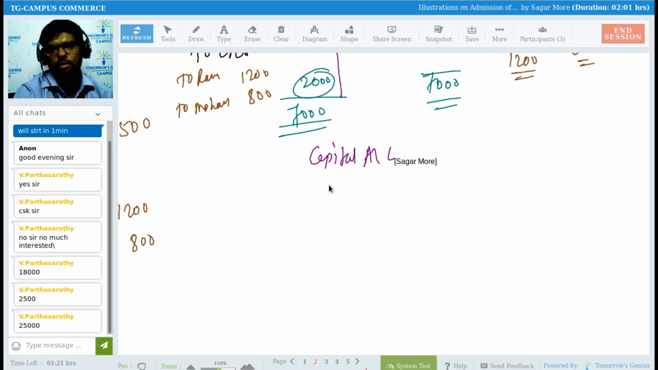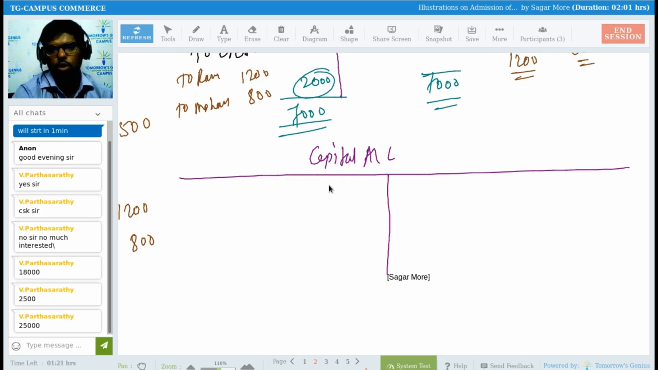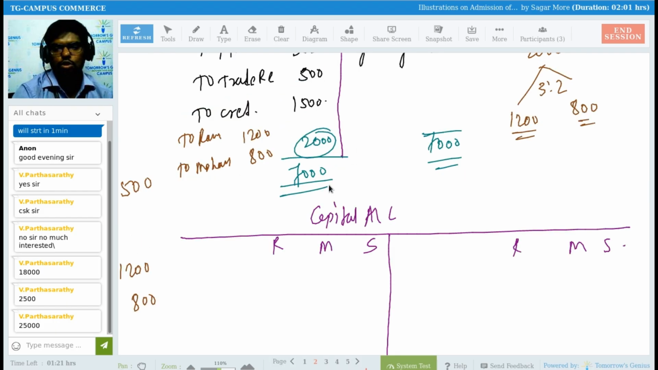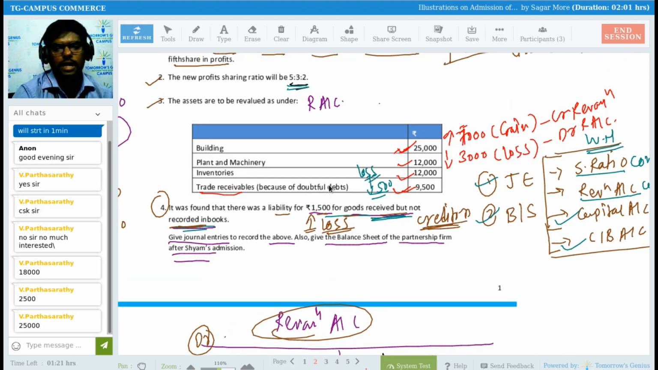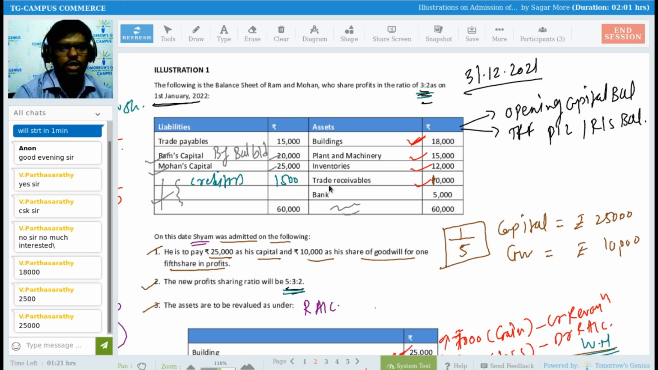Capital account. And now when you are preparing the capital account, please remember you have to prepare a column for all the partners, including the new partner: Ram, Mohan and Sham. Right? Okay. So first of all, I need to write down their capital balances, which are given here. Ram capital, Mohan capital, 20,000 and 25,000.